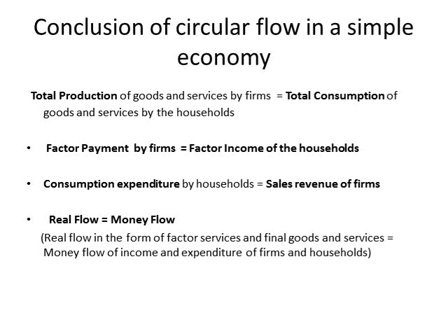Factor payment by firms is equal to the factor income of the households, meaning the expenditure of one is the receipt of the other. Consumption expenditure by households is equal to the sales revenue of firms. Real flow in the form of factor services and final goods and services is equal to the money flow of income and expenditure of firms and households.